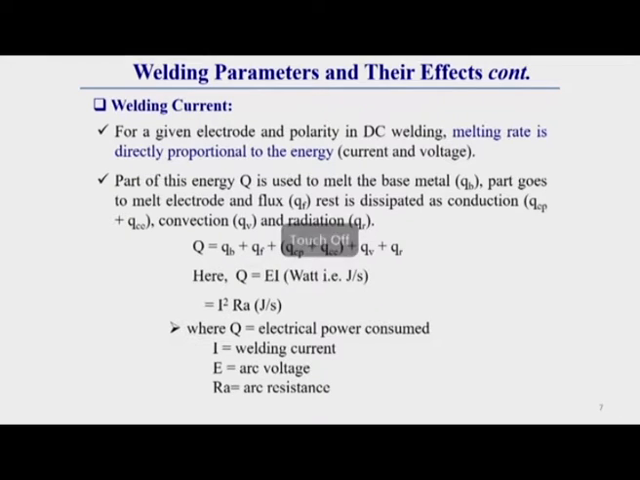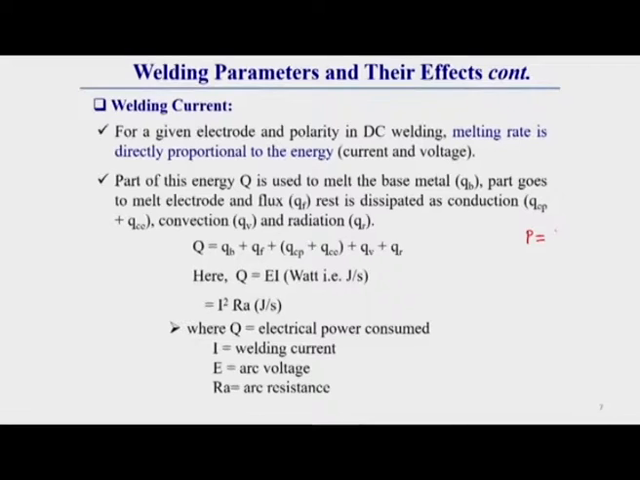So, first of all, welding current. I have already discussed that welding current means the actual flow of electrons through the gap of the arc. Due to this flow of electrons, welding current is directly proportional to heat energy, that we know. What is heat power? We know heat power is E into I, where E, the voltage, we can represent in terms of I into the resistance of the arc.